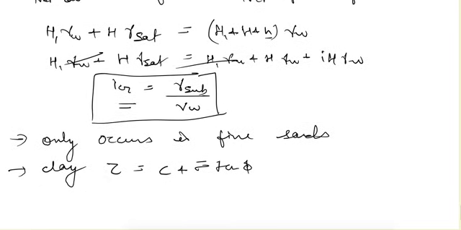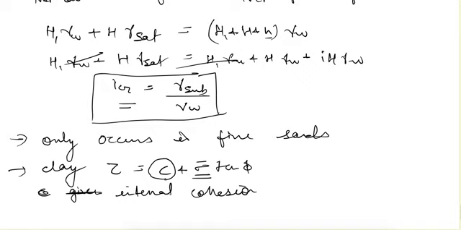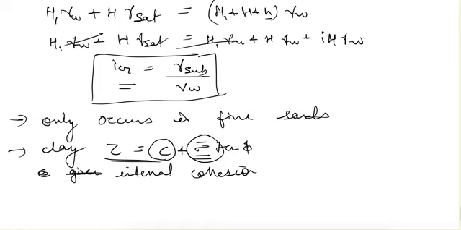So even if sigma is becoming 0, there is a part of the shear strength known as internal cohesion. So even if the effective stress is becoming 0, it has some value of shear strength, so shear strength is not becoming 0. So quicksand condition does not occur.